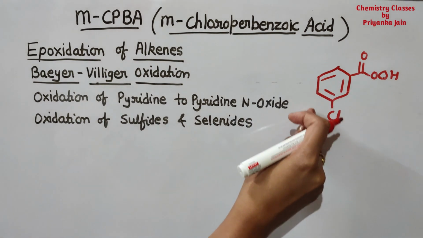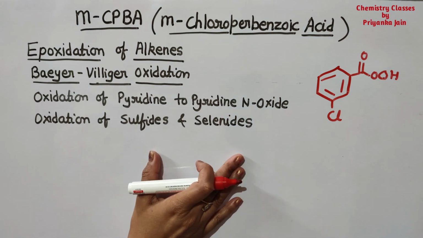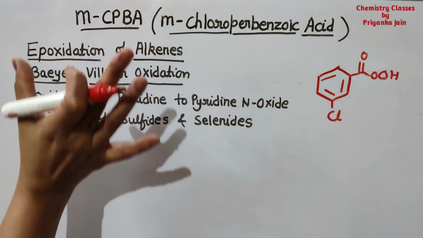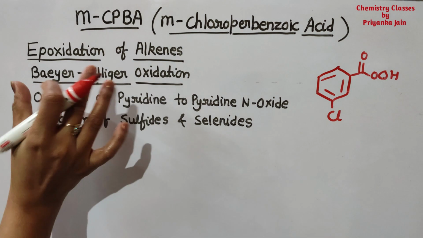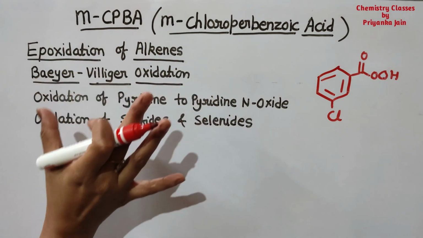So what is the importance of it? What are its uses? This is the basic thing that we have to know. Okay, so there are four important tasks that are done by this MCPBA, and two important things are the epoxidation of the alkenes and Weyer-Williger oxidation.